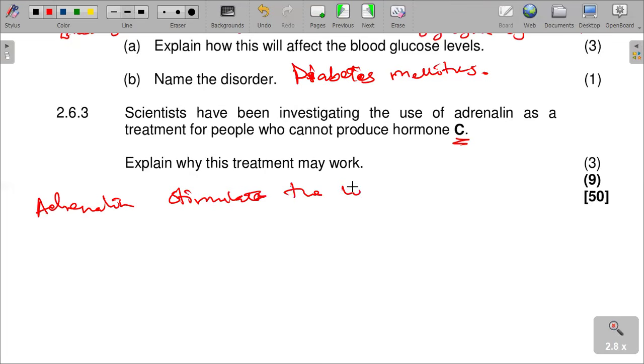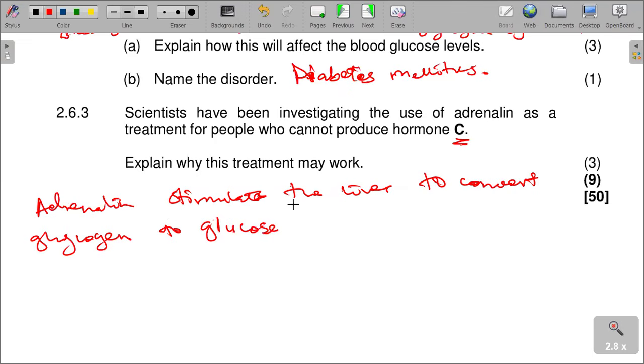It stimulates the liver to convert glycogen, which we are saying glycogen to glucose, to increase blood glucose level.